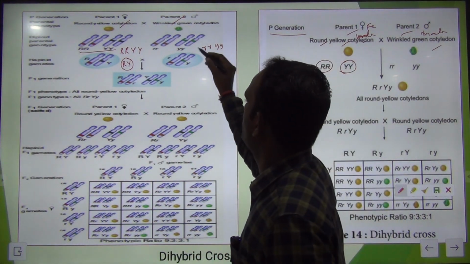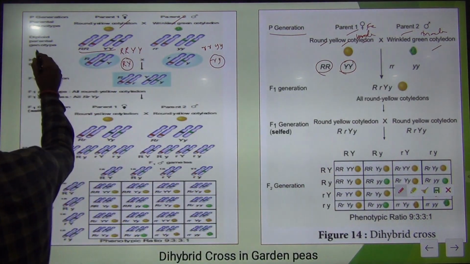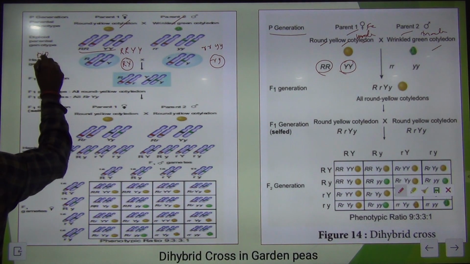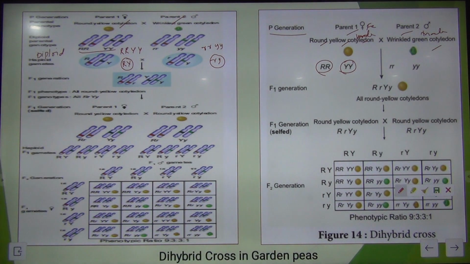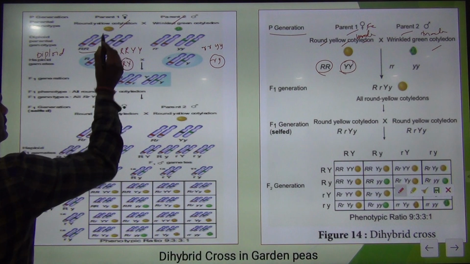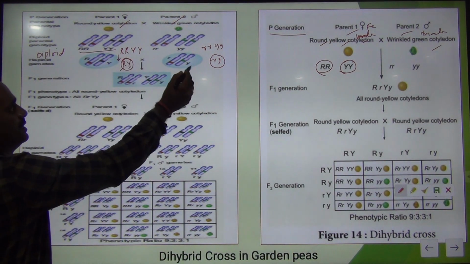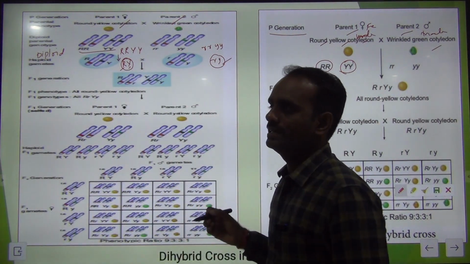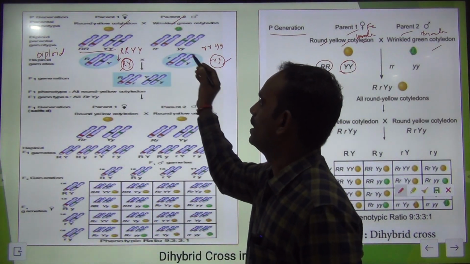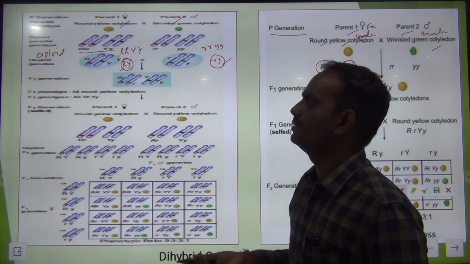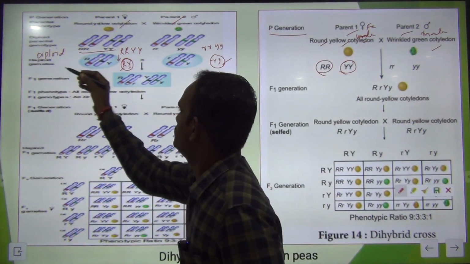So this parent is diploid, 2n. From the diploid parent, the gamete is haploid: capital R, capital Y is a gamete, and small r, small y is a gamete. These 2 gametes fuse together to form a zygote, that is the F1 generation.